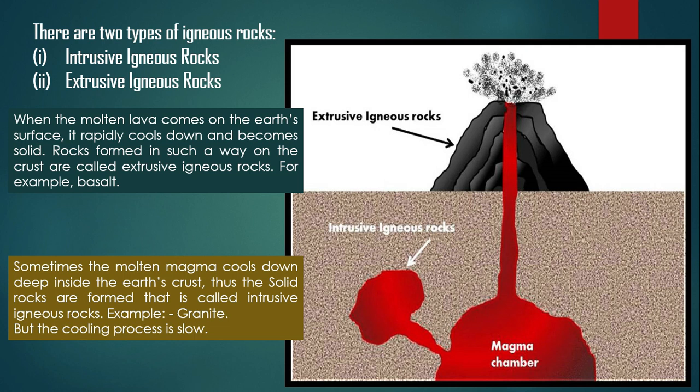One more thing, the cooling process of intrusive igneous rock inside the earth is very slow, because outside the igneous rock is cooled with the help of wind and water, but inside it takes thousands and lakhs of years to cool down this magma.